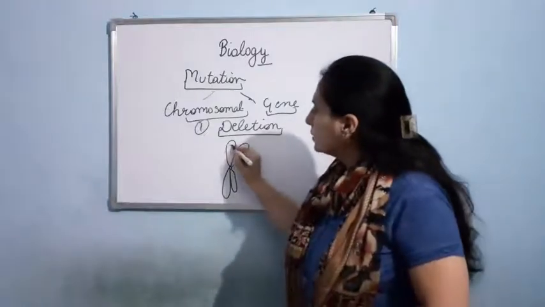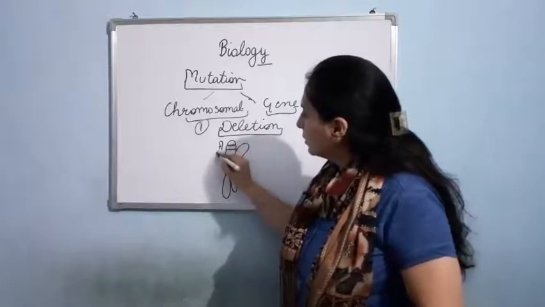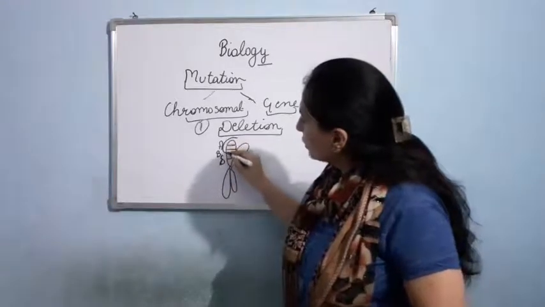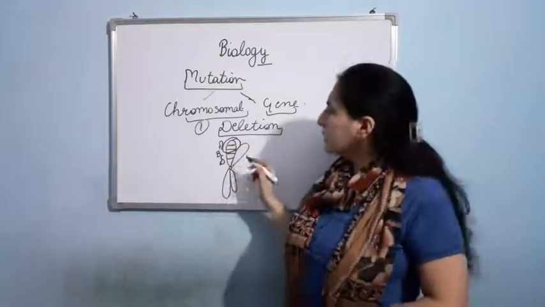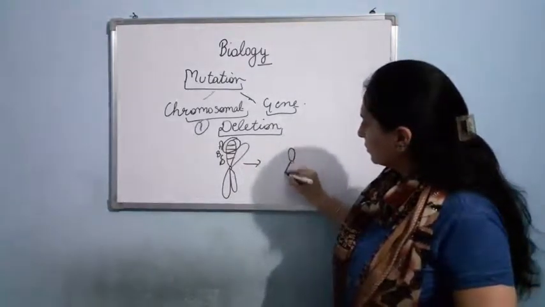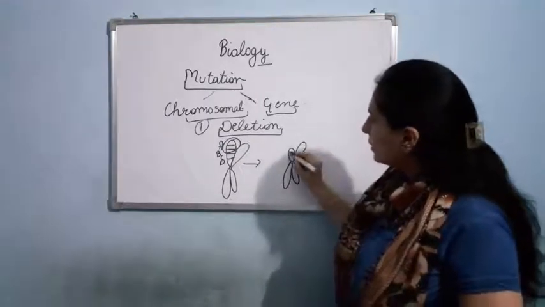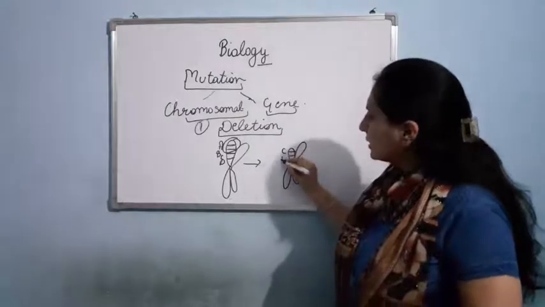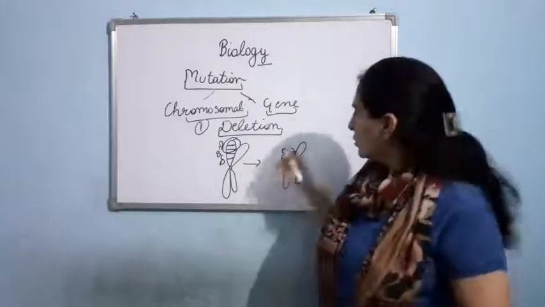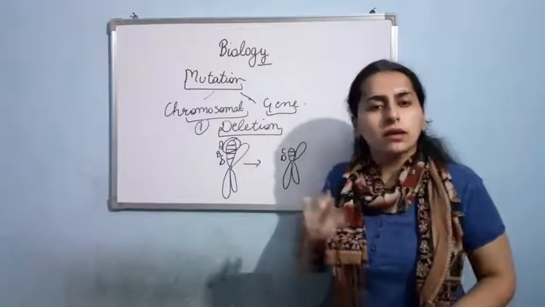Suppose here there is A gene, B, C, D. Suppose this portion got deleted. Now what will happen? The resultant will be like this. Now can you see? Here the C is there, D is there, but the A and B genes have been deleted. So this obviously results in a change in the genotype and the phenotype of the organism.